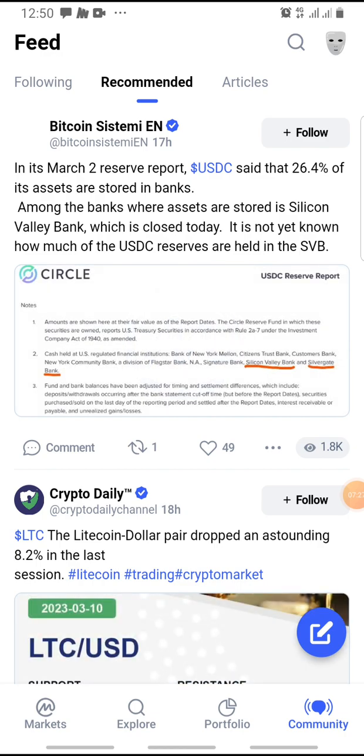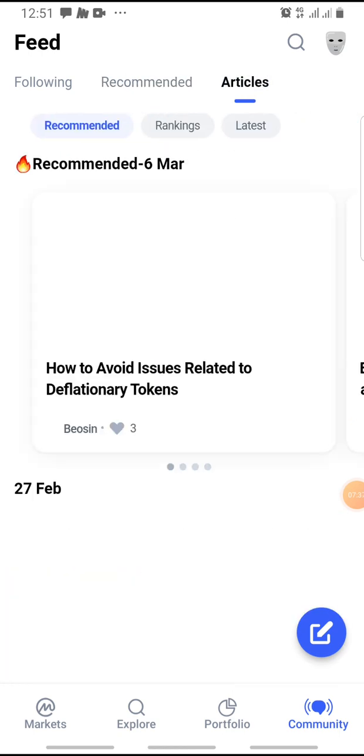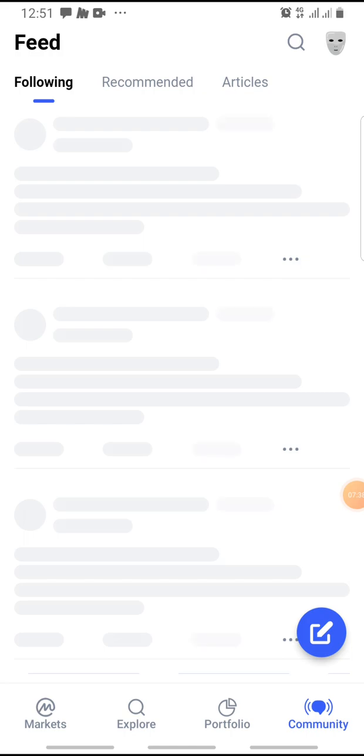These are projects whose communities I joined on CoinMarketCap based on airdrops or quest actions. If you check the articles here, you have some that have been recommended. If you come here, you can see the ones that I am following already.